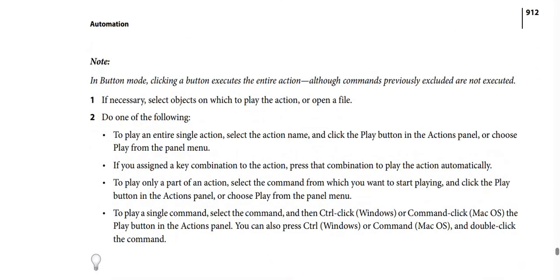Note here, please be careful. In button mode, clicking a button executes the entire action, and commands previously excluded are not executed.